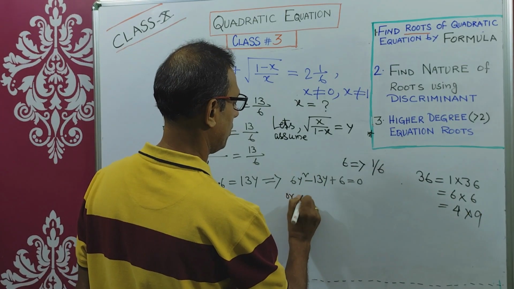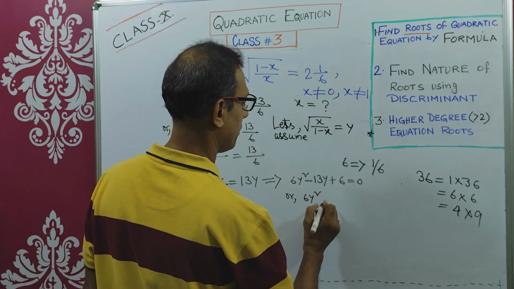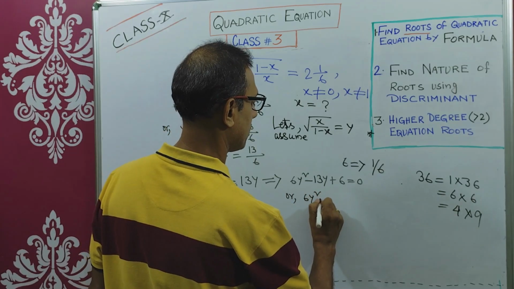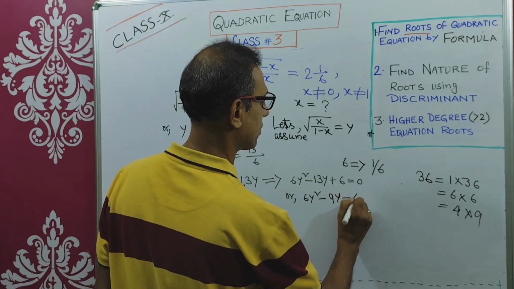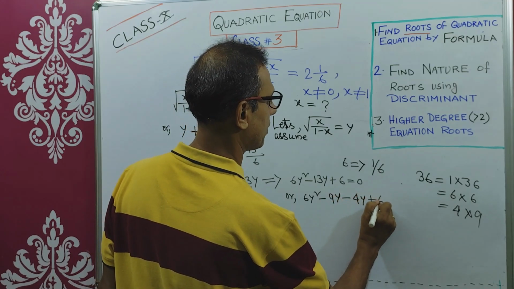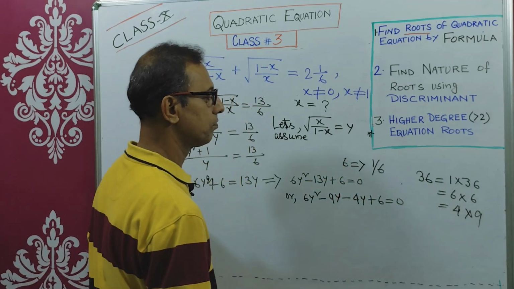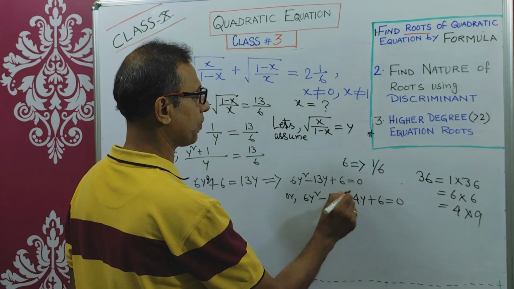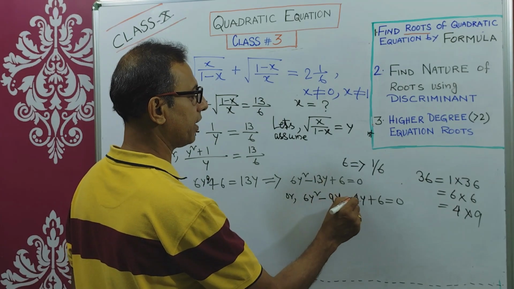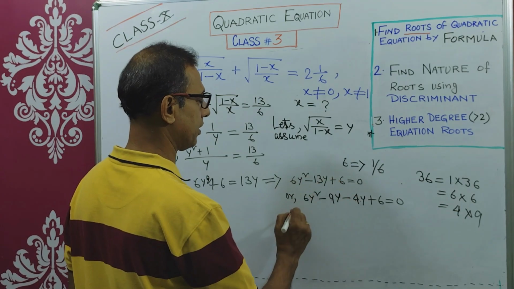6y square minus 9y minus 4y plus 6 equals 0. So minus 9y minus 4y is minus 13y, and minus 9 into minus 4 means 36.